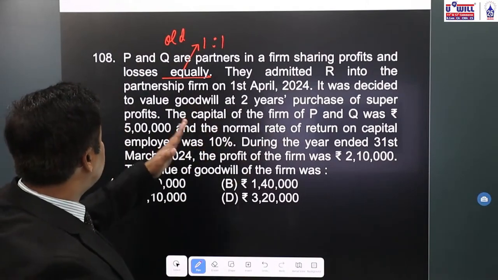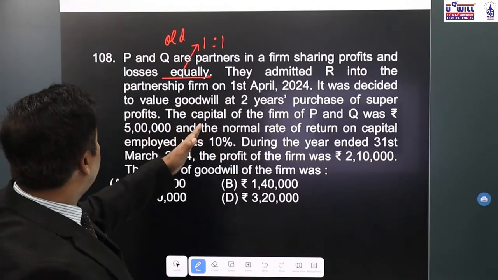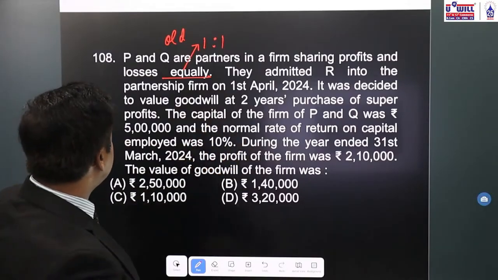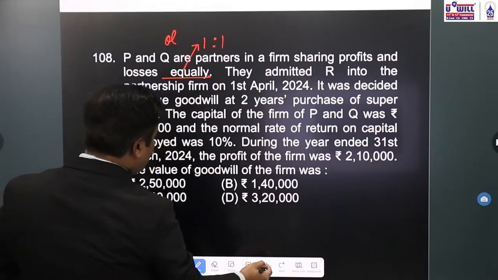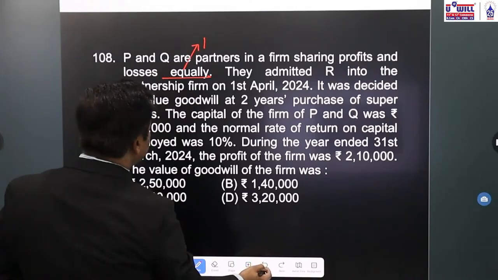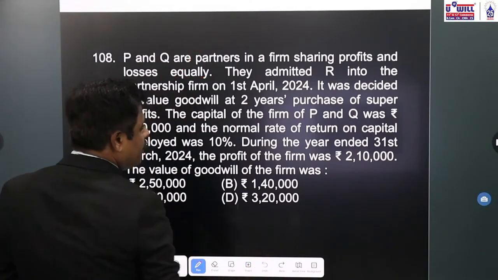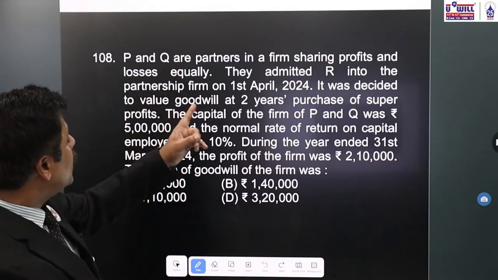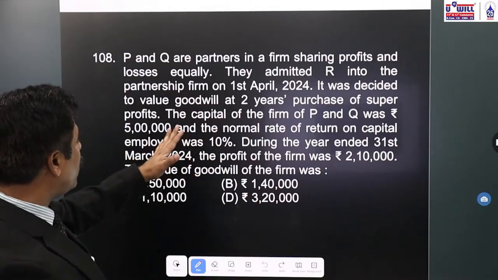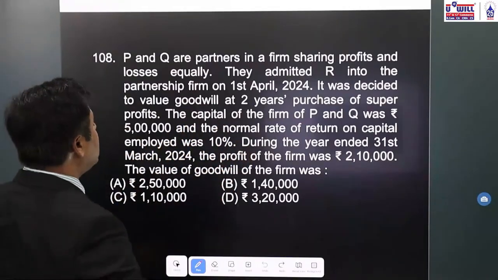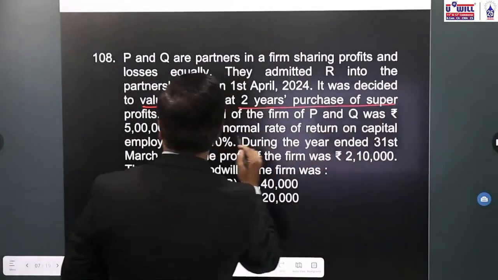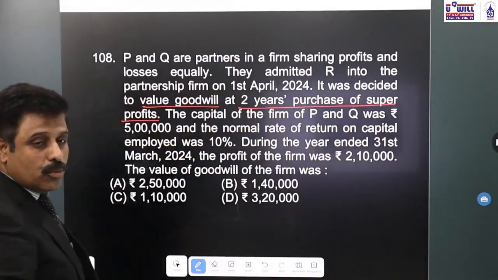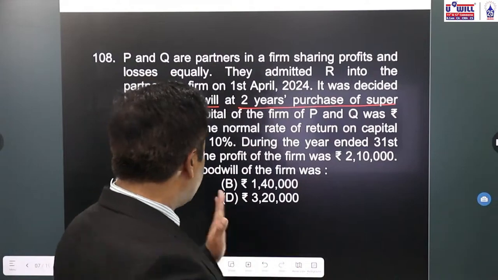It was decided to value the goodwill at 2 years purchase of super profits. So here, the old ratio 1:1 will have no relevance. Ignore it because we have to find the value of goodwill. Super profits method is to be used here to find the goodwill.